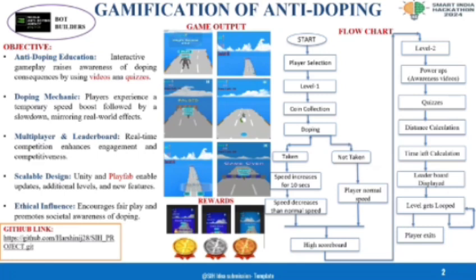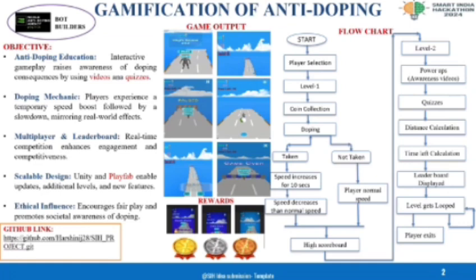Level 2 is an endless game. There is no stopping condition for the game. The player can continue the game until the player hits the objects. After the player hits the object, the game will be over. By ending level 2, the leaderboard is displayed and the player can be rewarded based on the distance and time calculation.